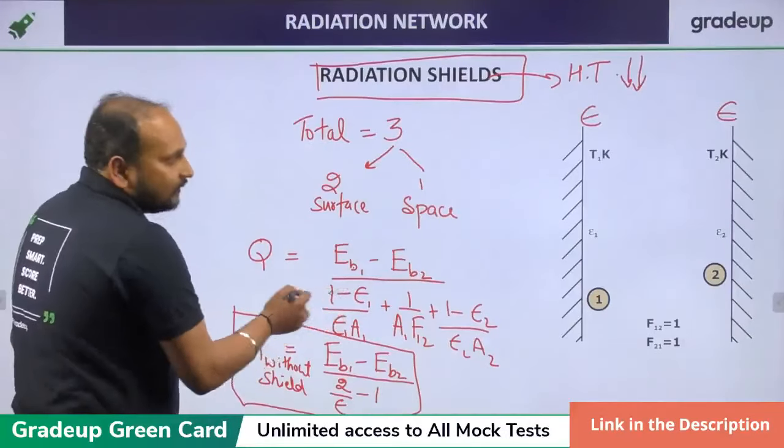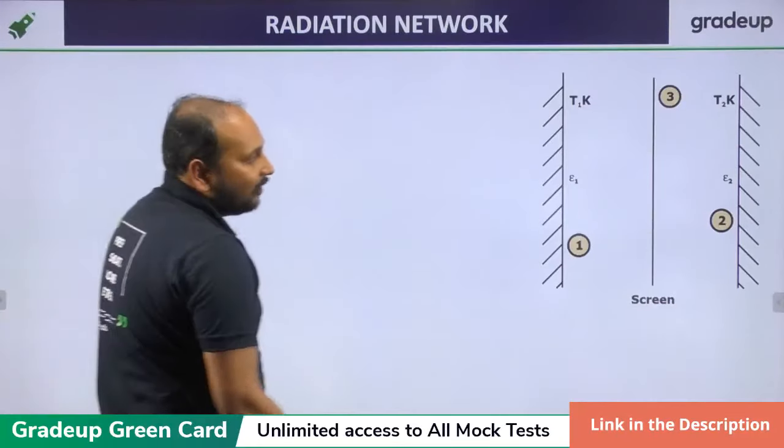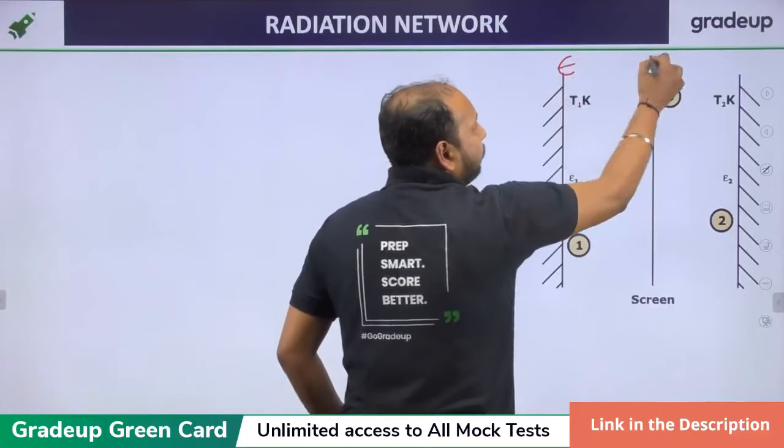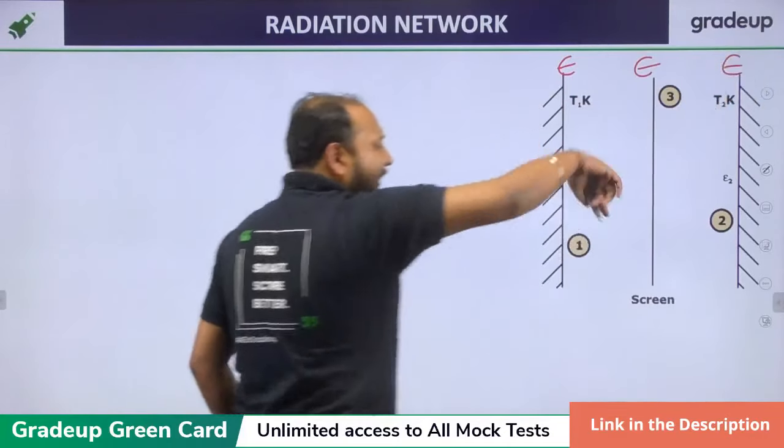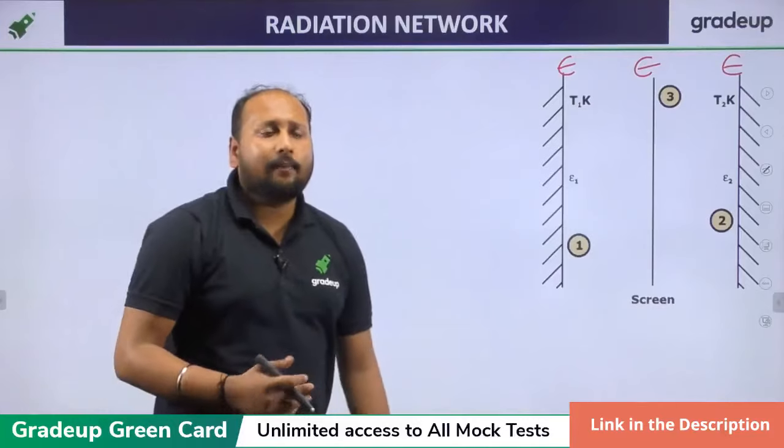Now, if you insert one plate having the same emissivity, I'm taking it for you for understanding it better.